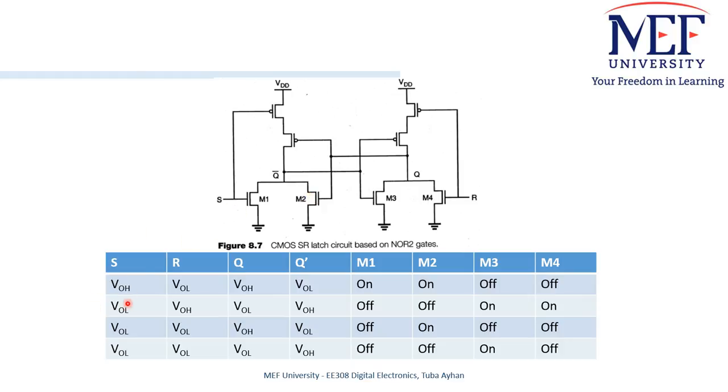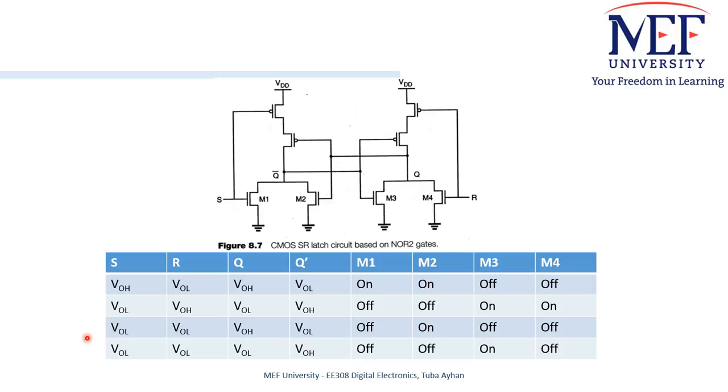Similarly, when the S signal is low, M1 will be off, R is high, M4 will be on, and if the current state is 0, then M3 will be on and M2 will be off.